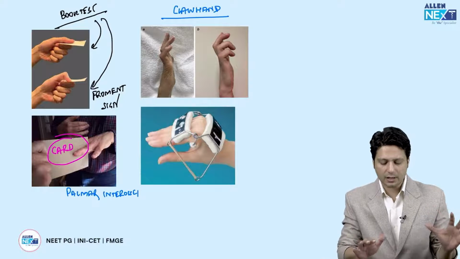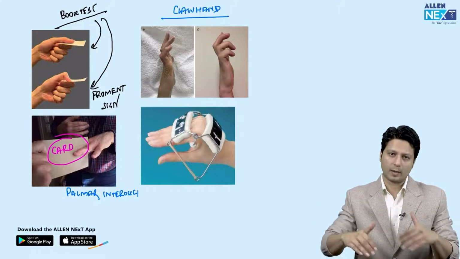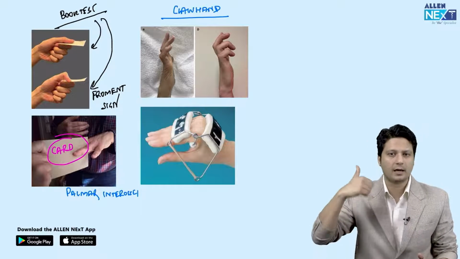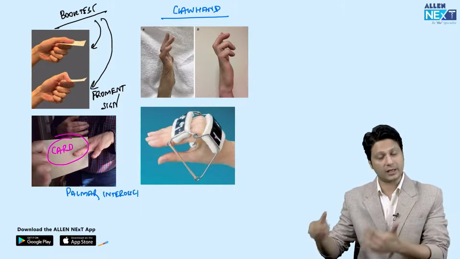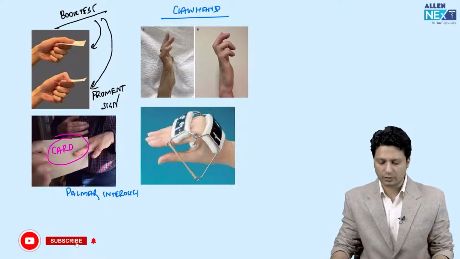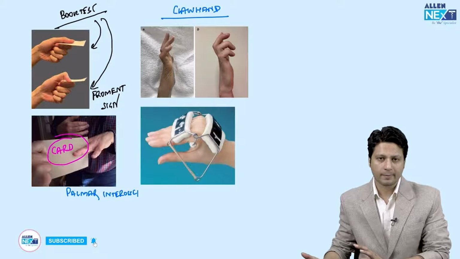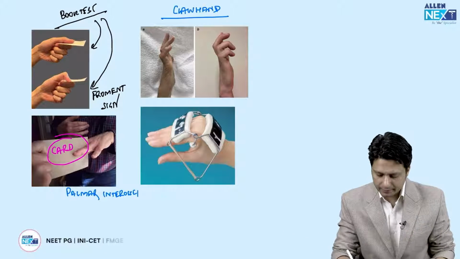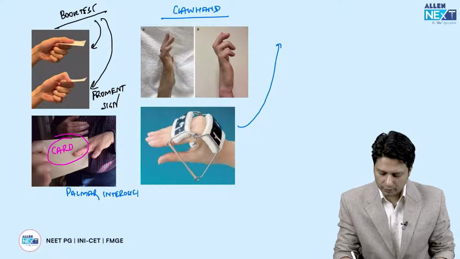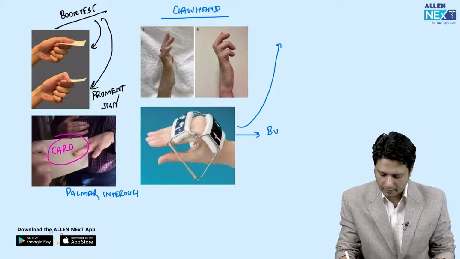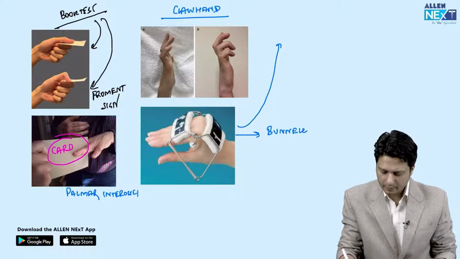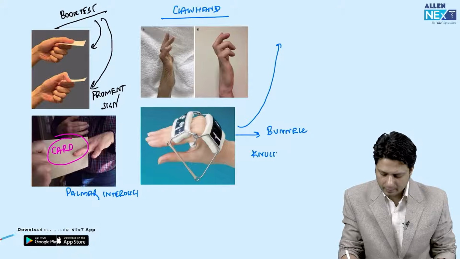आपको एक etiology दी ulnar nerve injury की, और उसमें card test दे दिया, book test दे दिया, claw hand deformity दे दी, and then they are seeking the answer, and the answer for that question is ulnar nerve injuries. Now what is the name of the splint which is used for this ulnar nerve injury? It is Bunnell knuckle bender